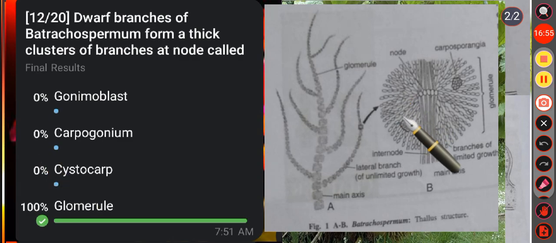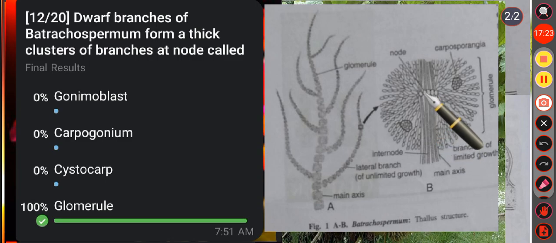When you see the thallus structure of Batrachospermum, the thallus is uniaxial and the main or primary axis is made of a uniseriate row of large cylindrical cells. The axis is differentiated into nodes and internodes and grows by a dome-shaped apical cell.